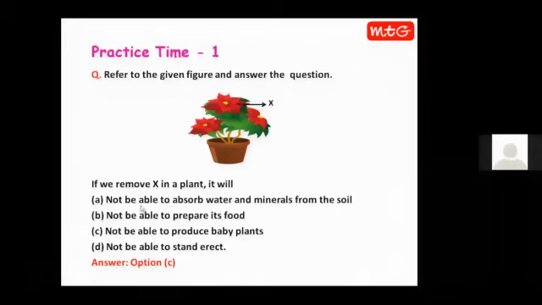Option A indicates the roots of a plant, because if X would have been root, then option A would have been the correct answer. If leaves had been labeled as X, then B would have been the correct answer. If stems had been labeled as X, then B would have been the correct answer, because stems help the plant to stand erect. Then leaves help the plant to prepare food. And roots help the plant to absorb water and minerals. So here, as the labeled part is flower of a plant, it will help it to produce baby plant. If no flowers are there, no baby plant will be produced.